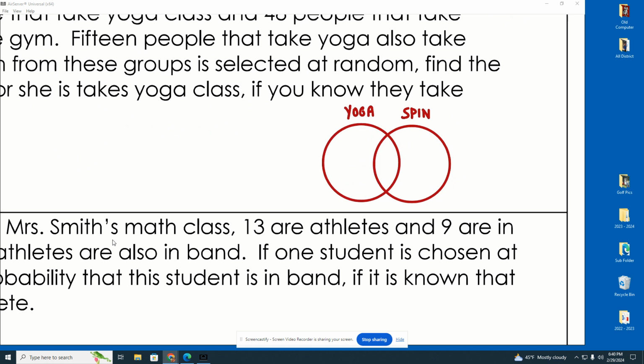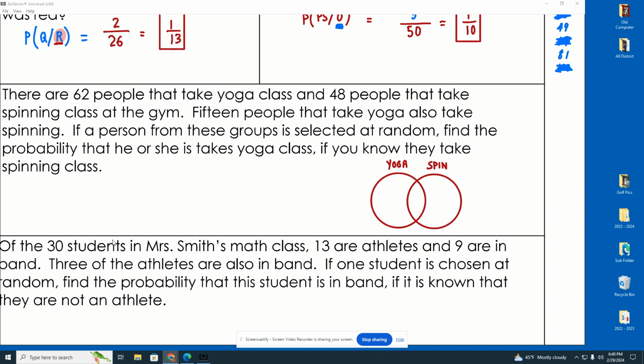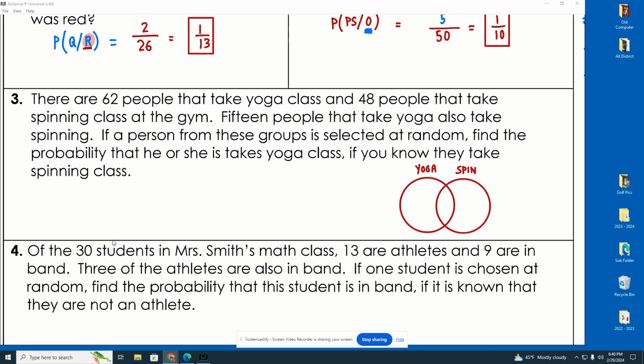Now, in my opinion, it's easiest to start with how many people take both yoga and spinning. Well, it said it right here. There are 15 people that take both. Okay. So I'm going to put my 15 right in the middle, and here's why. How many people take yoga? Well, it says 62, right?